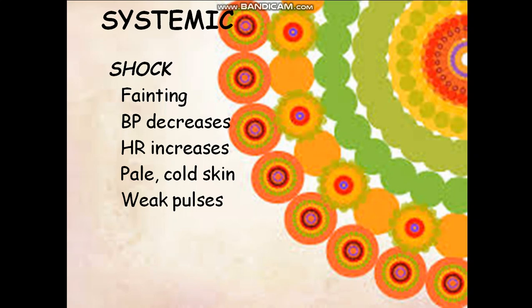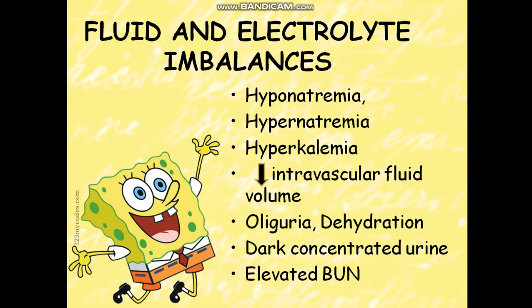And as we know, there should be some fluid and electrolyte imbalances just after burns, like hyponatremia, and the sodium-potassium pump fails. So hyperkalemia, decreased intravascular fluid volume, oliguria, dehydration, dark concentrated urine may be there, and elevated blood levels. So these are the major fluid and electrolyte imbalances seen just after burns. Okay, so systemic effects are mainly fluid and electrolyte imbalance.